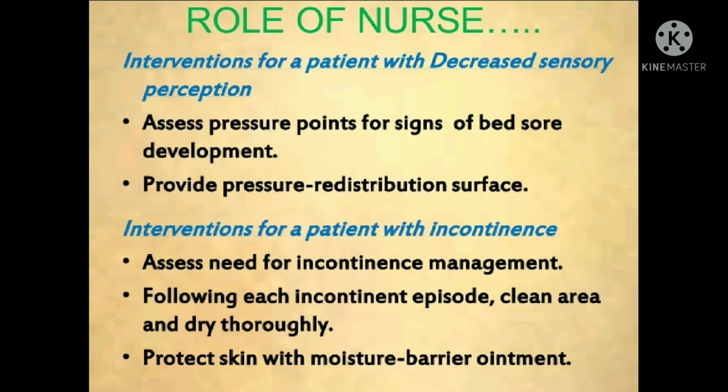Risk-based intervention for a patient with decreased sensory perception: provide a pressure redistribution surface. For a patient with incontinence, following each incontinence episode, clean the area and dry thoroughly. Provide the skin with moisture barrier ointment.